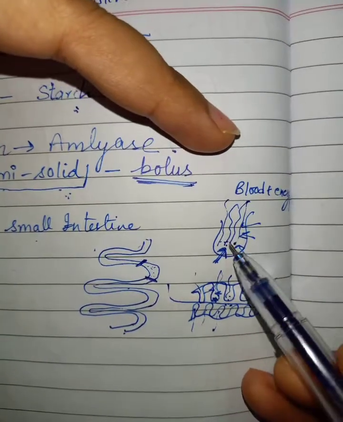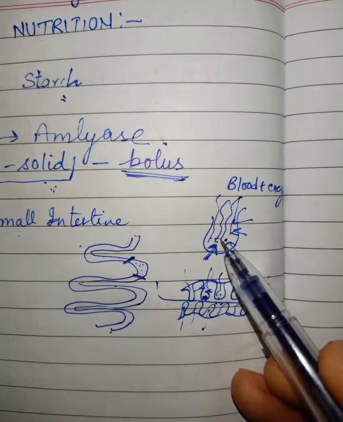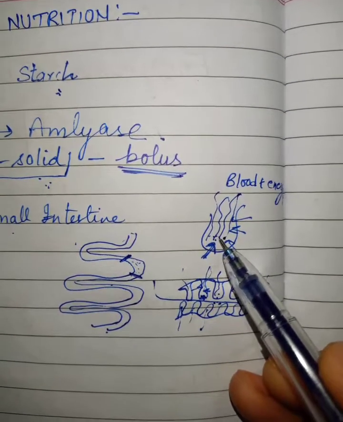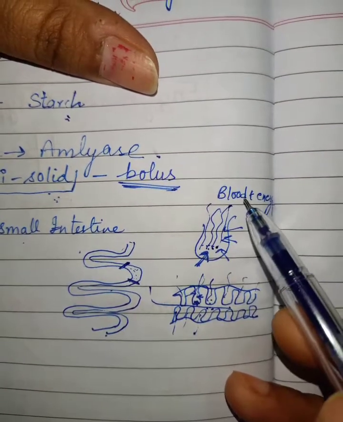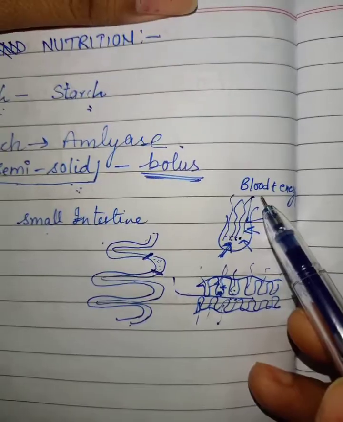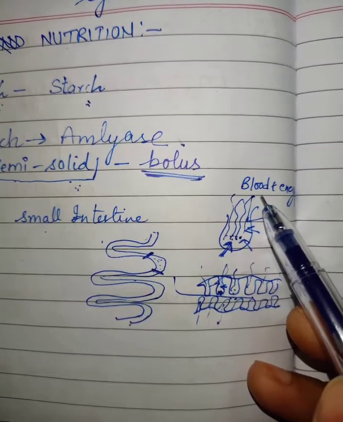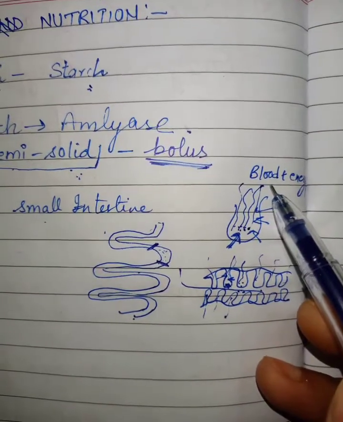So the energy gets mixed inside the blood. It is a very important process. If you are not able to understand, listen again and again and you will find the answer. When the energy mixes with the blood, the blood circulates to all parts of the body. That is why our body is able to get energy through blood.